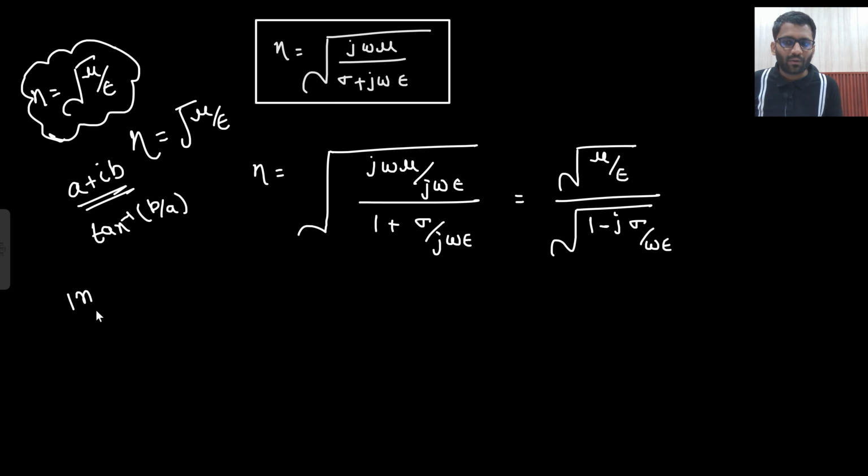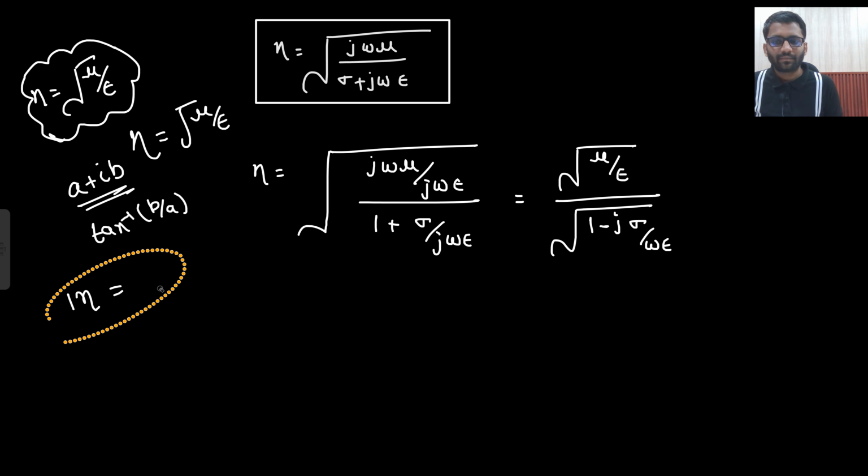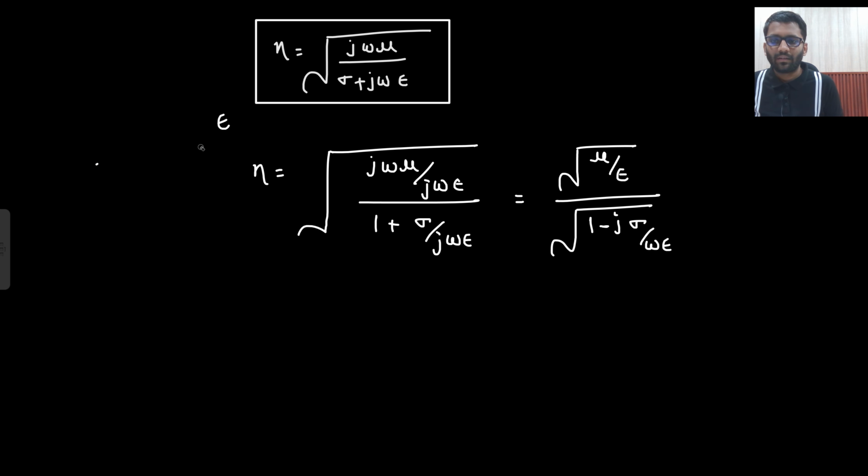If we had written down the magnitude, what would be the magnitude? This would be the magnitude. And what will be the angle? For the previous case, for free space and lossless dielectric, what will be the angle? 0 degree, right? Because there is no B, tan inverse 0 by A. So tan inverse 0 will be 0 degree only, right? So the same goes here.